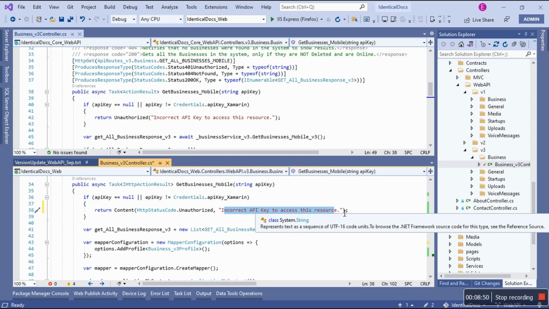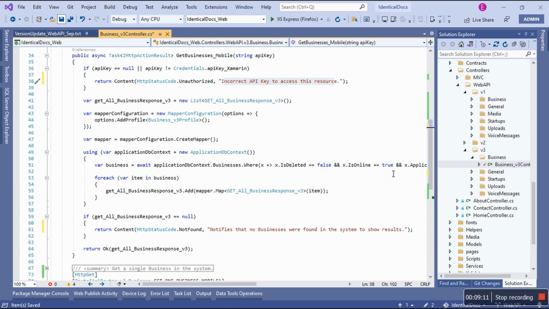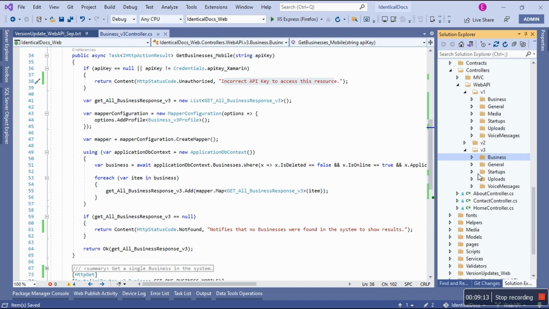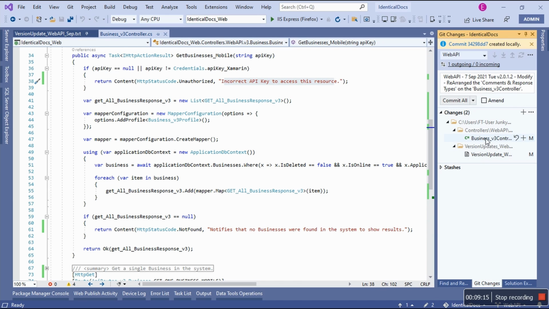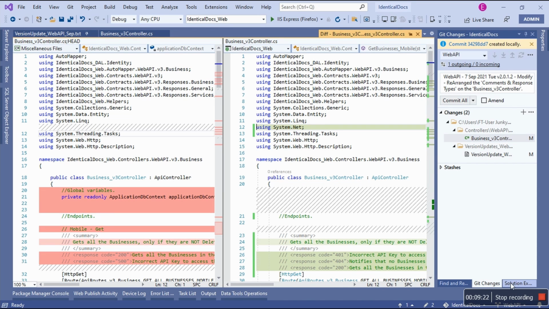Very important. Meaning that the clients that are going to make use of this endpoint, mobile applications, web applications, IoT devices, desktop applications, are now not just presented with a 401, but also with what comes out of that message header. So this was a very fun thing to do. And as I can show with the difference, looking at the Git history and Git diff, in this case, there's another thing that I forgot to show.